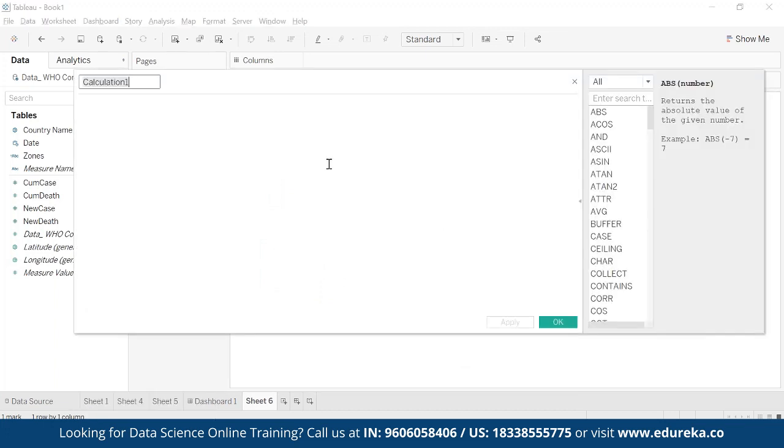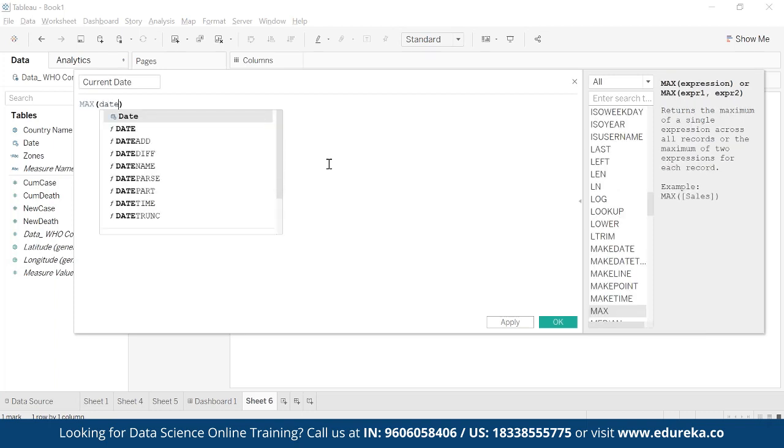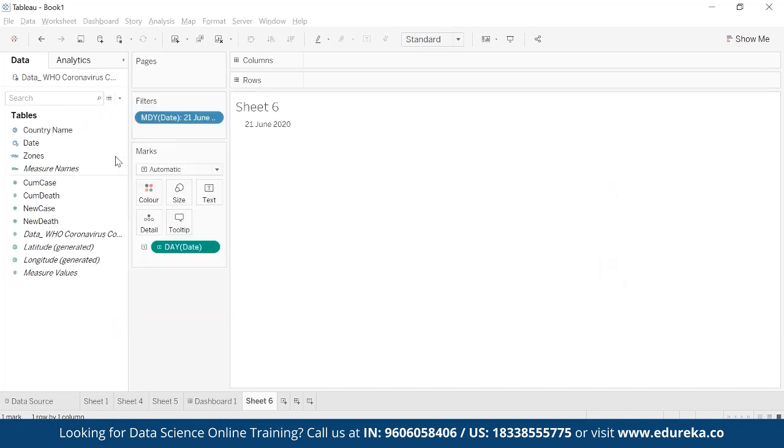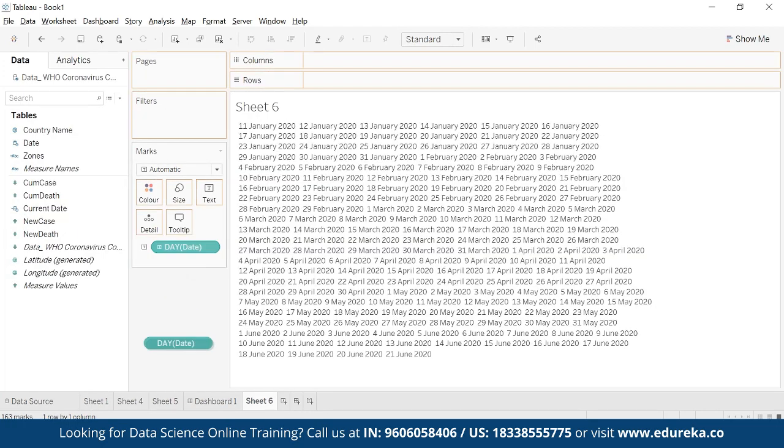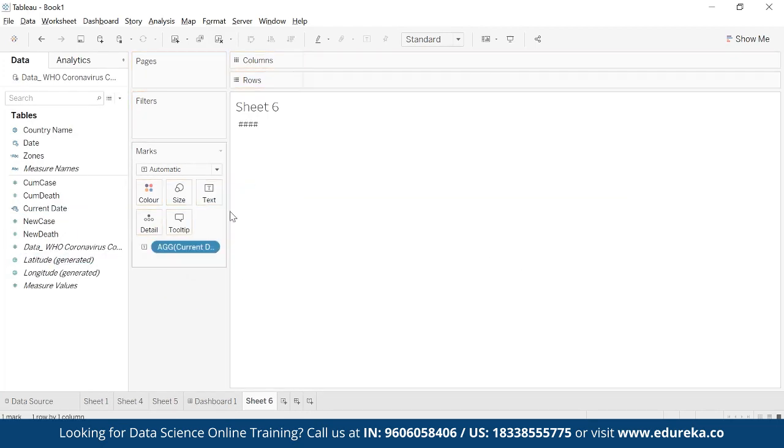So let's say I have current date, max of date. Let's see what we'll get. This is my current date. I'll just remove this filter. I'll remove this value, drag it in here and make this what value we're getting. 21, right? We'll get the value. I'll just adjust the size because it's a lot of values out here. This is my date, 21st. It's taking the maximum date.